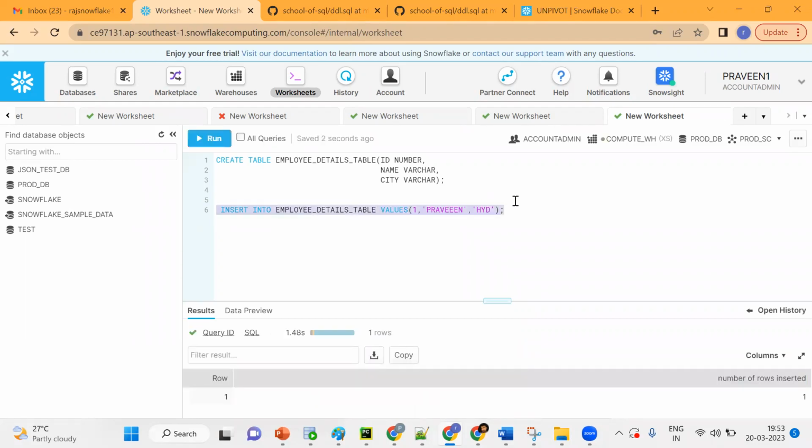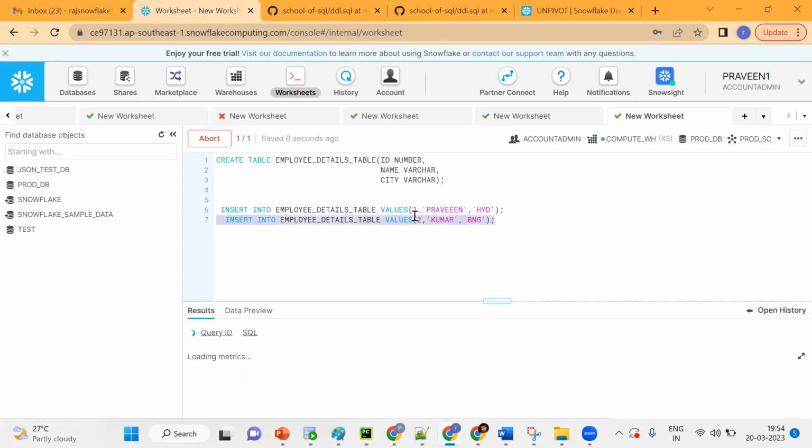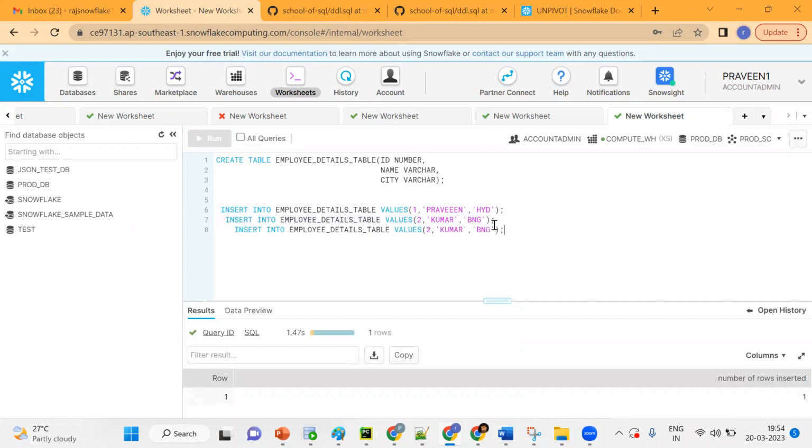In a similar fashion, a second record, Kumar, Bangalore, and a third record. Now there are 3 records.